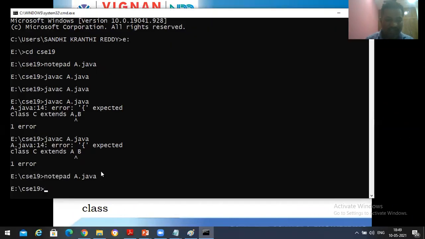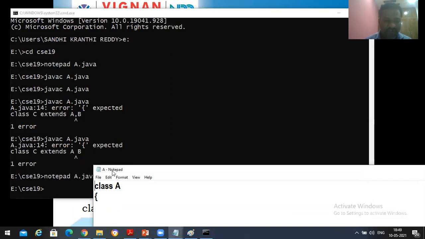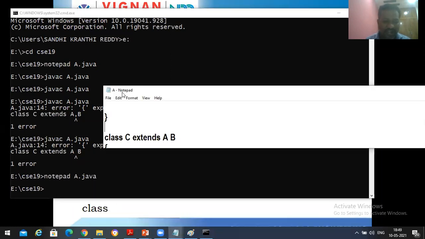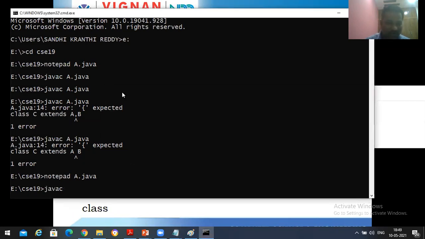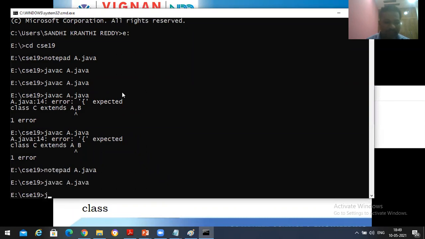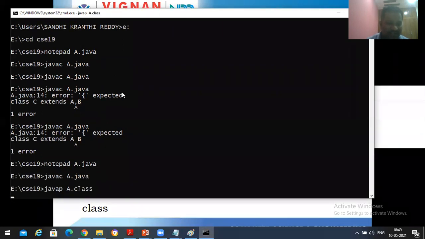Now I'm going to remove all these things, and I would like to show you whether this class A is extending the Object class or not. I'm going to save it. There is only one class, called class A. Now I'm going to compile it with javac A.java, and after that I'm going to use the command javap A.class.